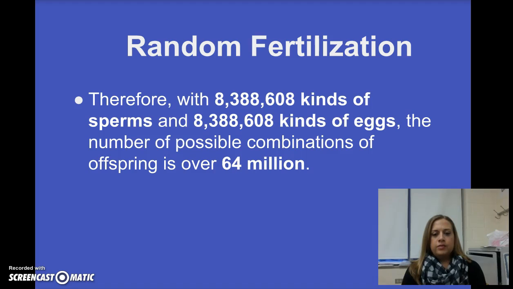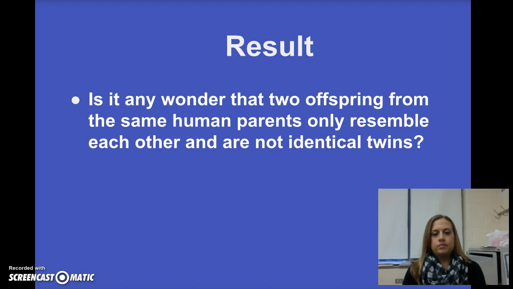So if we have over 8 million kinds of sperm and over 8 million kinds of eggs, then the number of possible combinations of offspring is actually over 64 million. So this random fertilization really increases genetic variation. So is it really a wonder that you maybe look pretty similar to your parents, but you're not exactly like them? Or if you have siblings, that you look pretty similar to your siblings but are not identical to them.